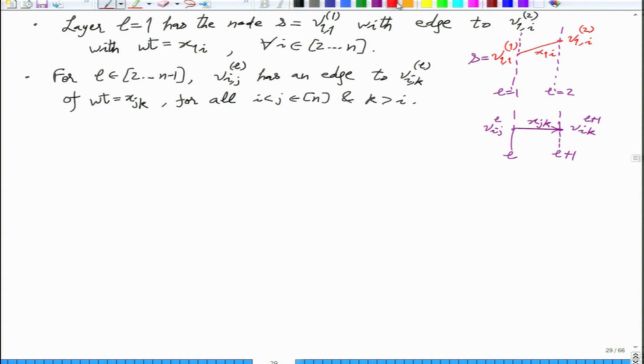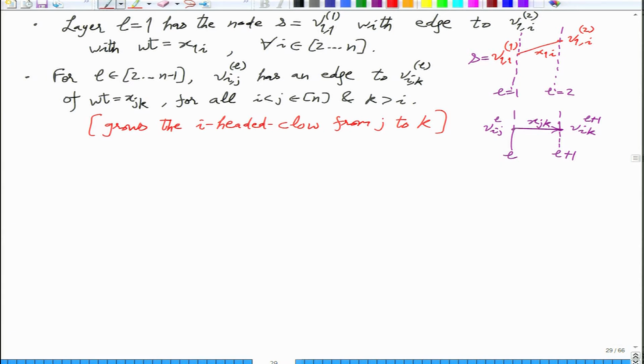Okay, so what is the interpretation of this? So this grows the I headed claw from J to K. This is what we are doing when we pick xjk in a path in the ABP.